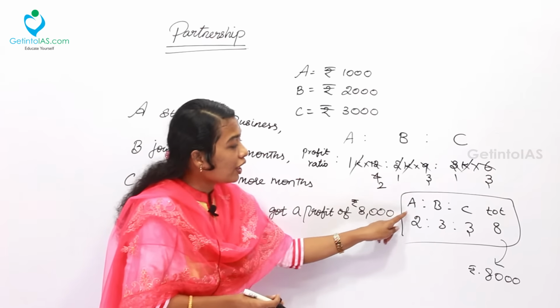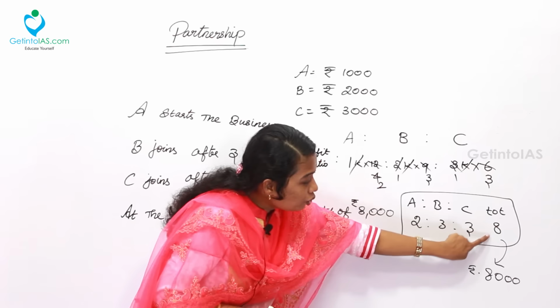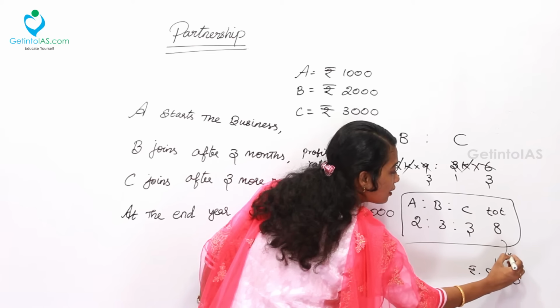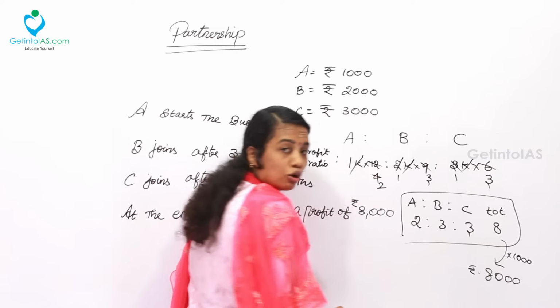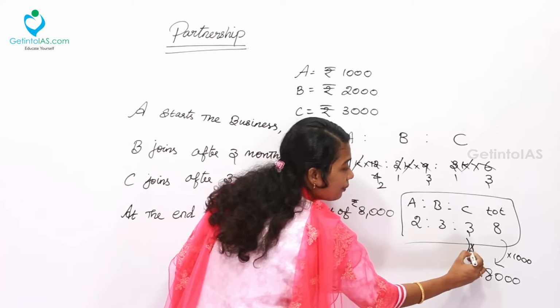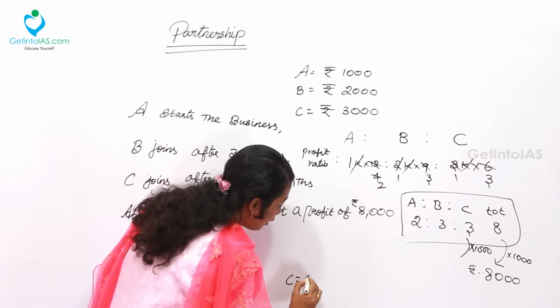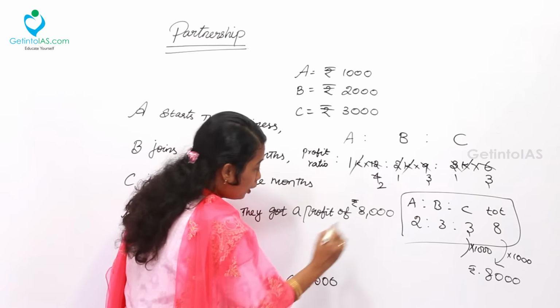What are the shares of A, B and C? So 8 units, 8,000 is given. So divide 8,000 by 8. So everywhere you get 1,000 rupees. So here what is the share of C? 3 units into 1,000, simply 3,000. C got 3,000 rupees. Now B.